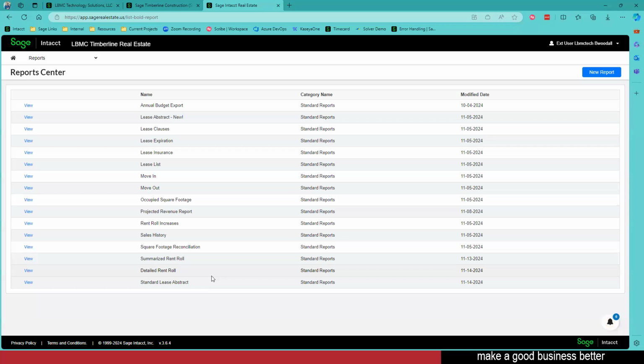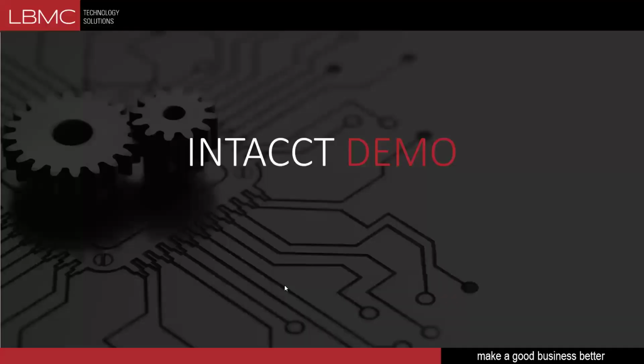So again, we're talking real high level here because we are limited on our time. But I think you can see that this module is very, very robust, and it's really, really helpful. We've heard nothing but good things from clients on this. So we hope that you've got a better understanding now of what Sage Intacct for Real Estate can do.